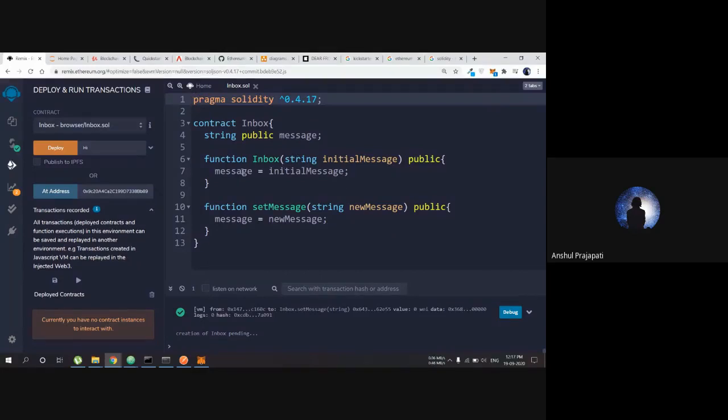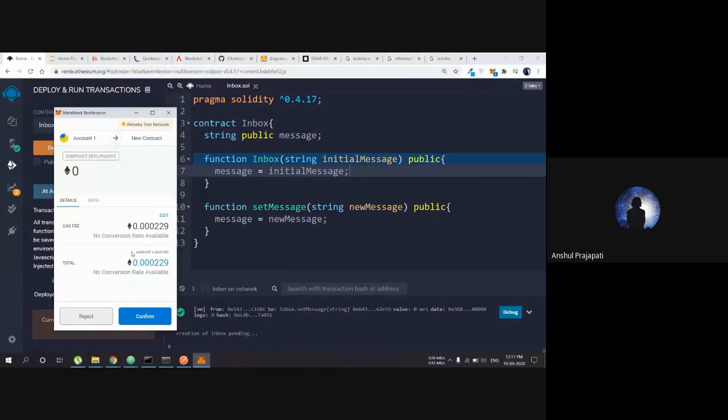I am doing a simple calculation here, changing my initial state of the message. All these things have some value, so you need to pay some fees to deploy them on the network. Why fees? Because if some malicious user is going to deploy something on the network, like something with an infinite loop.